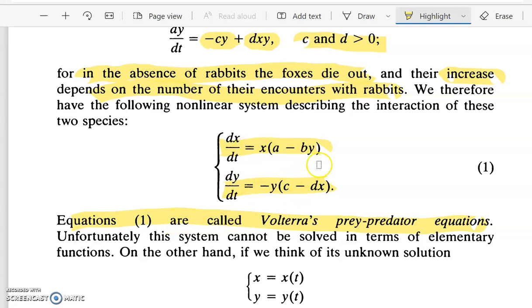Since there is this product of x and y, this is a nonlinear equation, and this cannot be solved in terms of the elementary functions. If it were in linear form, we could use elementary functions, that is polynomials or exponential functions, which directly satisfy both sides, as we did for the linear case. Okay, so here there is no possibility of such a solution since we have a nonlinear system.